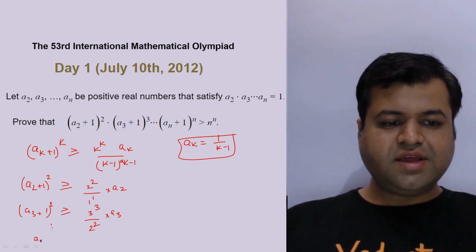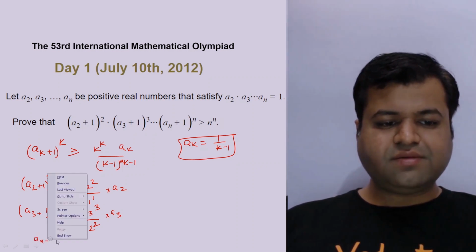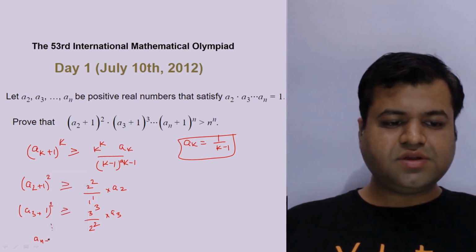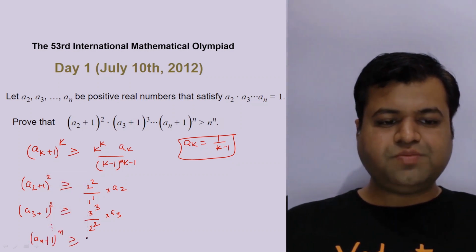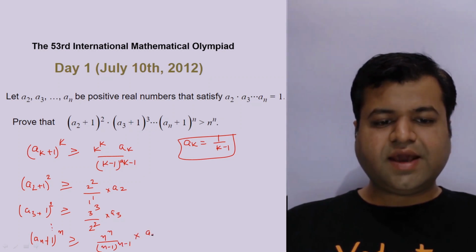So we can say a n plus 1 raised to power n should be greater than or equal to n raised to power n upon n minus 1 raised to power n minus 1 into an.